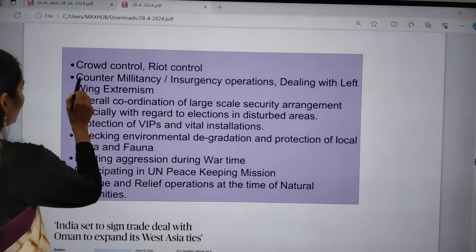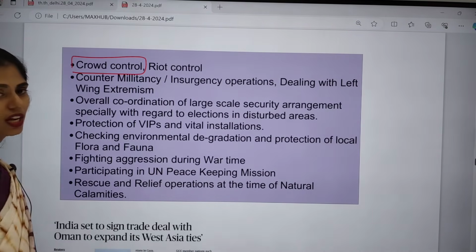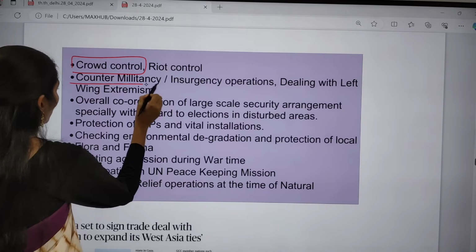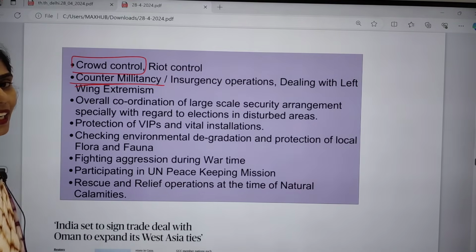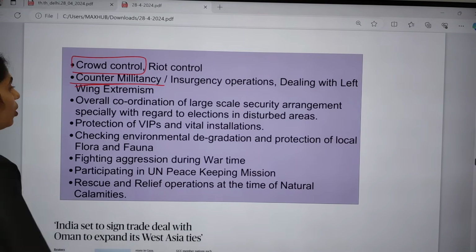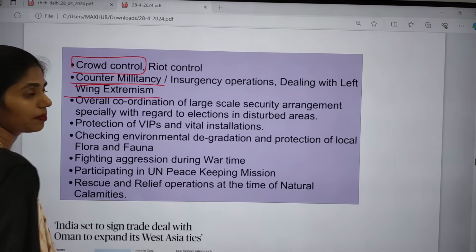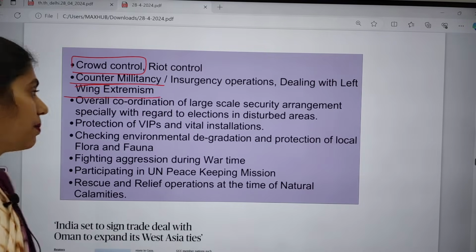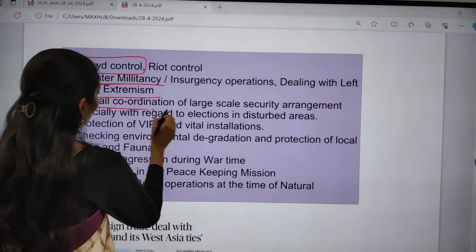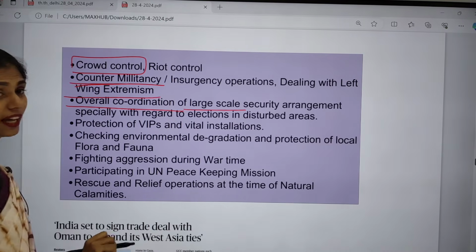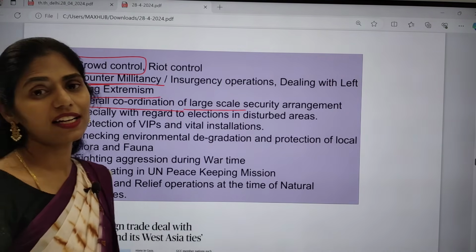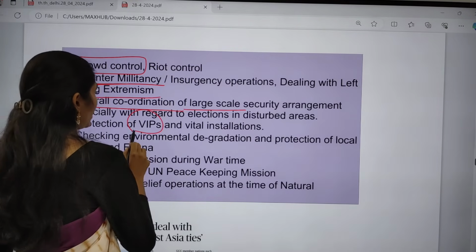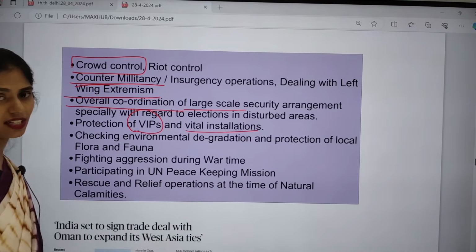So first, they focus on crowd control and riot control, and they focus on counter-militancy operations and insurgency operations, and they also deal with left-wing extremism. Those are the important functions or roles of the CRPF. And this one is overall coordination of large-scale security arrangements. So they also go for large-scale security arrangements. And they also focus on protection of VIPs as well as vital installations.